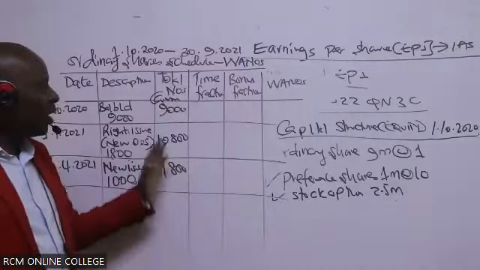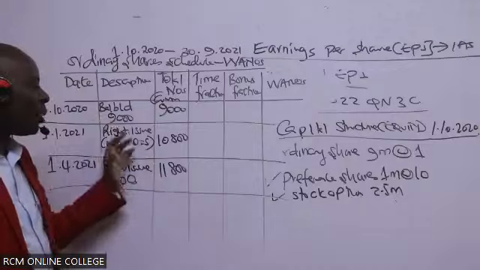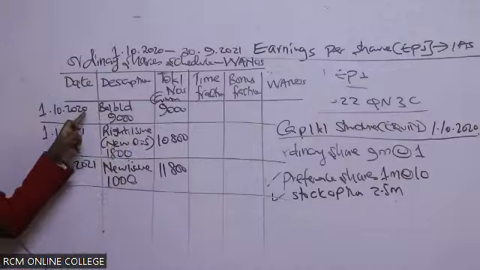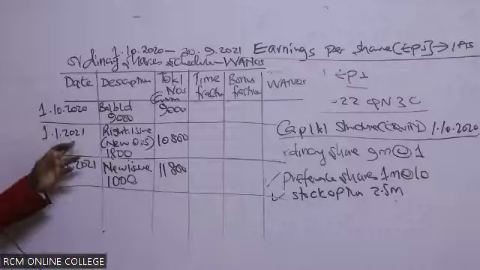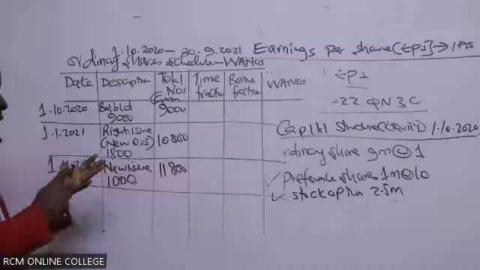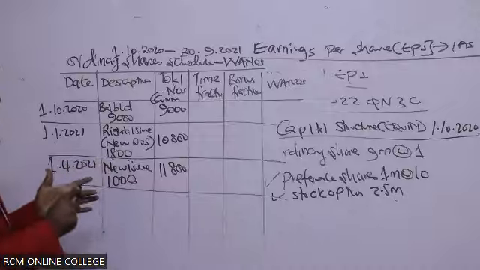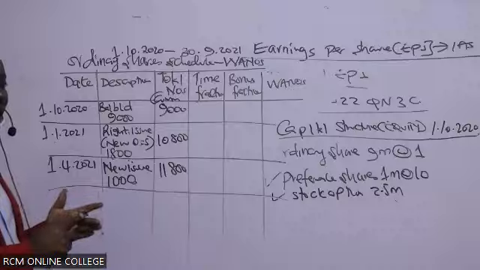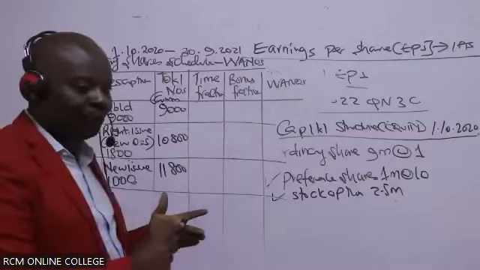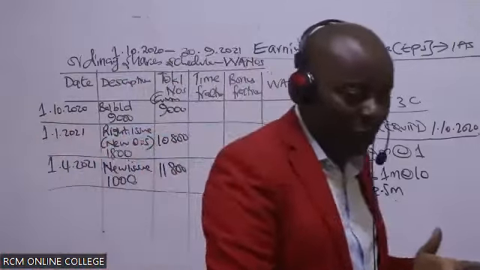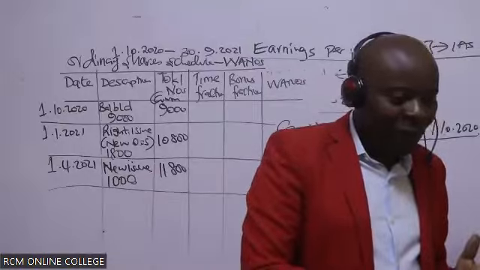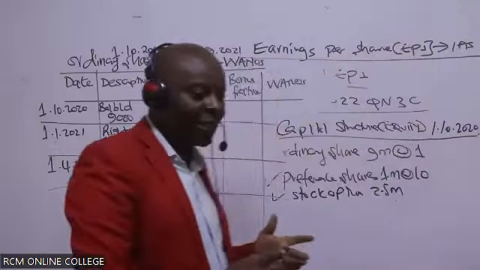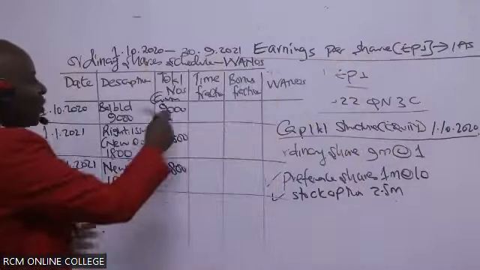Now, if you look at the dates in between, let's count. For myself, I normally count the dates in between. From 1st October to 1st January 2021, how many months do we have? October, November, December. Don't count January. I don't trust ladies with the dates. Every time they count, they always get it wrong. Oh, today they are getting it right. There are 3 months.